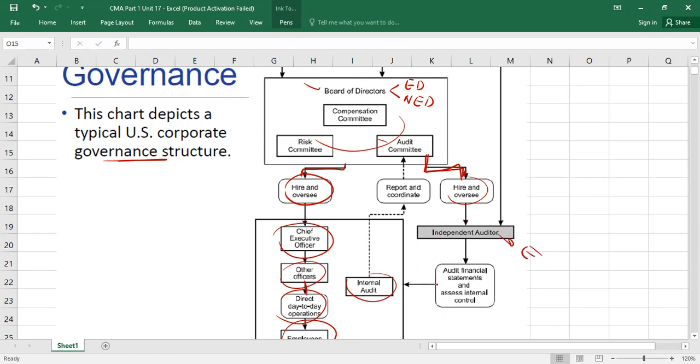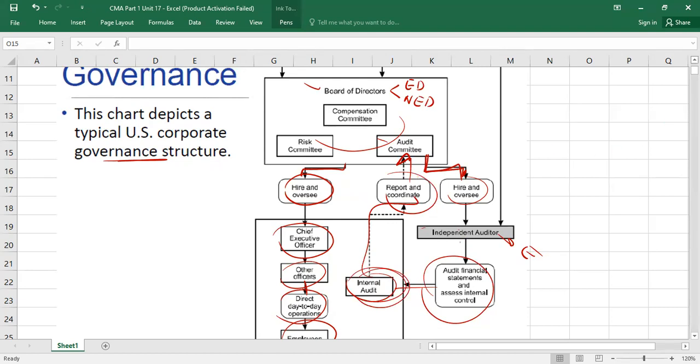When external auditors do the audit of financial statements, sometimes they use the work of internal auditors also. And internal auditors are, you can say, a separate department within the company. They also do the audit, but their focus is not only on financial audit. They don't audit only the financial statements. They audit operations also, compliance and certain other areas. So both independent auditors and internal auditors will report and coordinate with which committee? With the audit committee. This is usually the structure of governance, right?